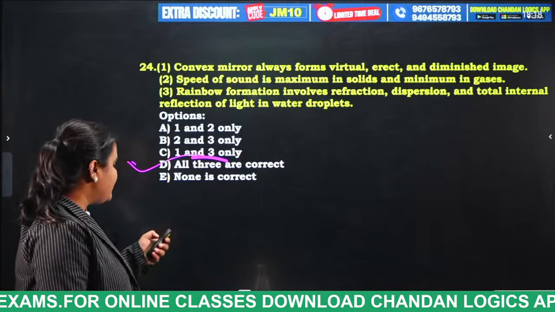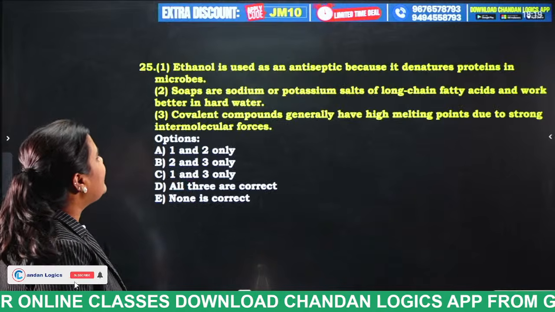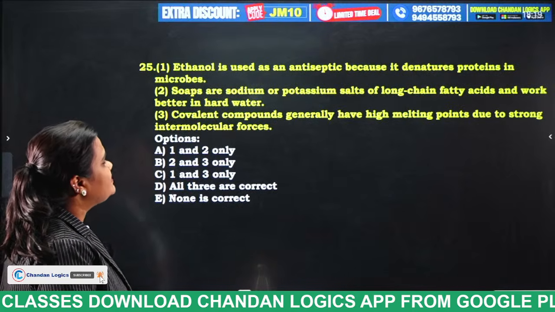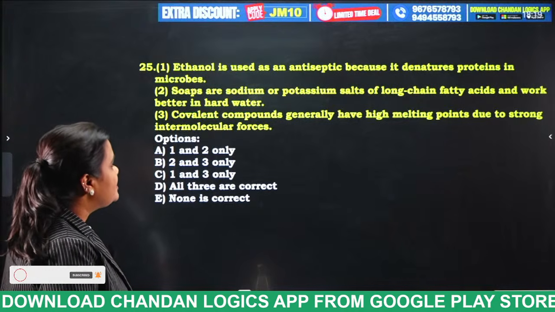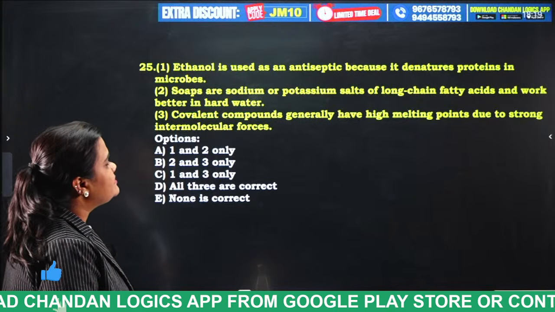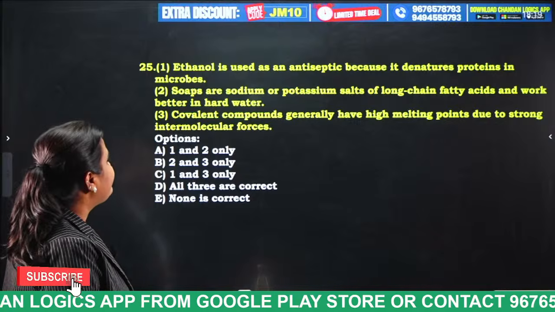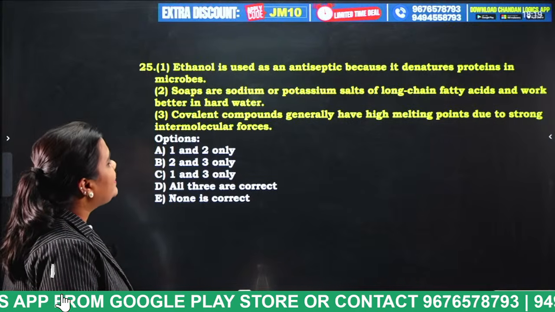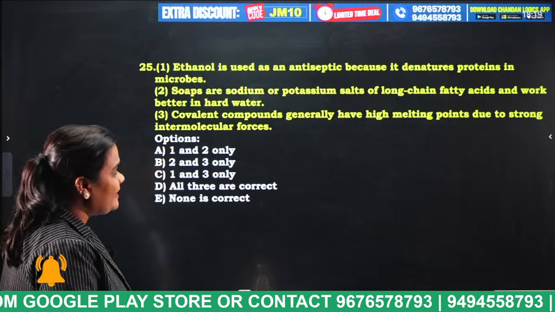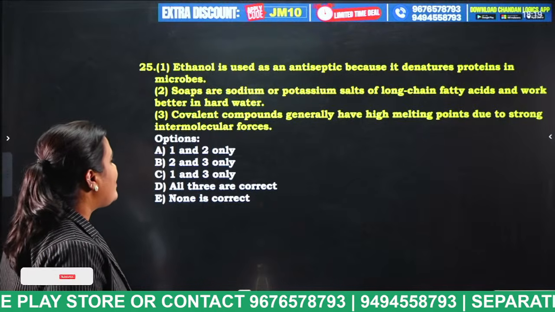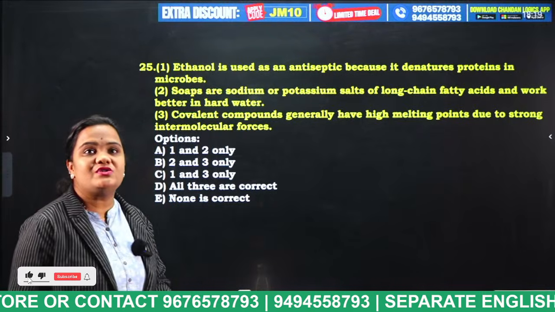Okay. Next, last question. Ethanol is used as an antiseptic because it denatures proteins in microbes. Soaps are sodium or potassium salts of long chain fatty acids and work better in hot water. Covalent compounds generally have high melting points due to strong intermolecular forces. Now try to tell the answer for this question, students.